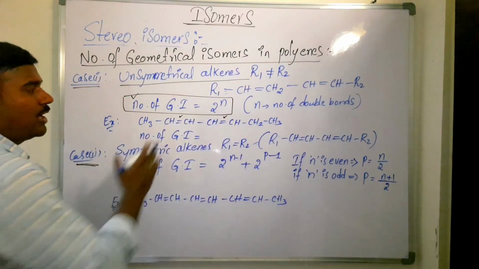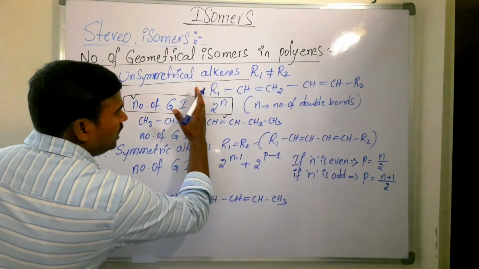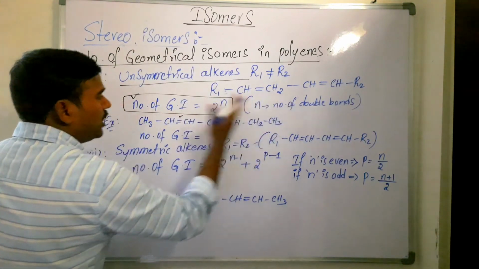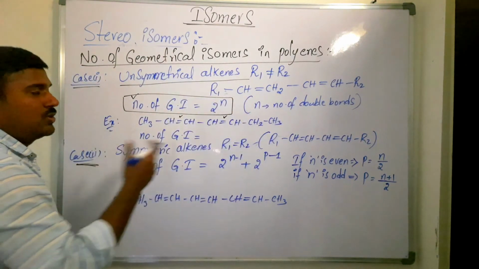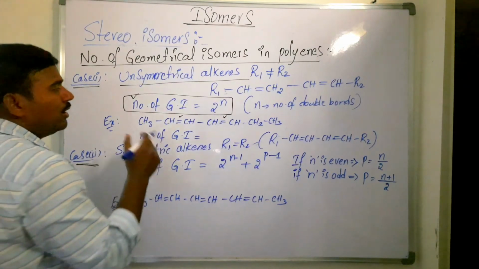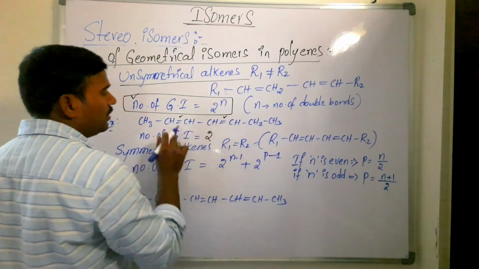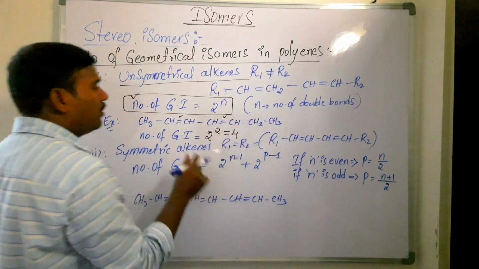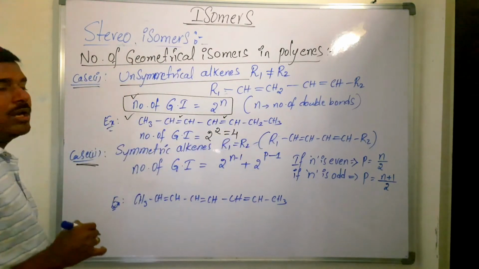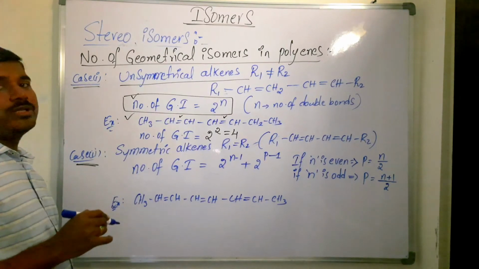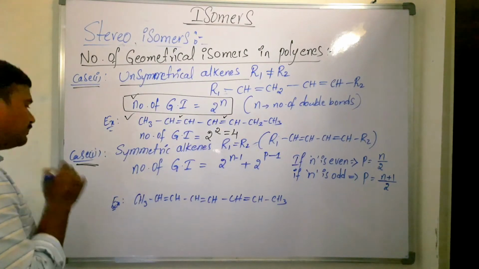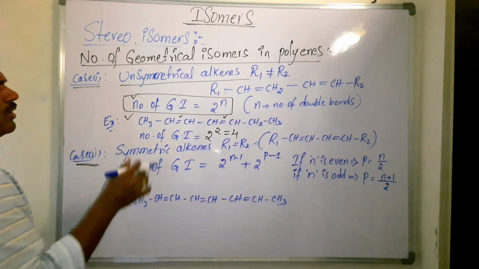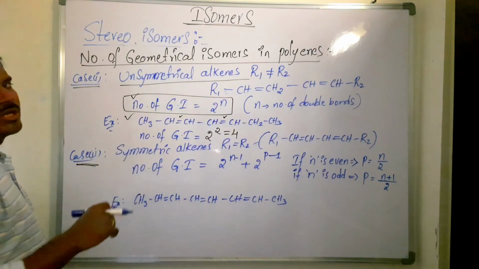Whether it is symmetrical or unsymmetrical, if you break from here, you get two unequal parts. So it is an unsymmetrical alkene. Now, 2 power, how many double bonds? 2. 2 power 2 is 4. So for this molecule, how many geometrical isomers are possible? 4 geometrical isomers are possible. Is that clear? You can take different examples and solve them.